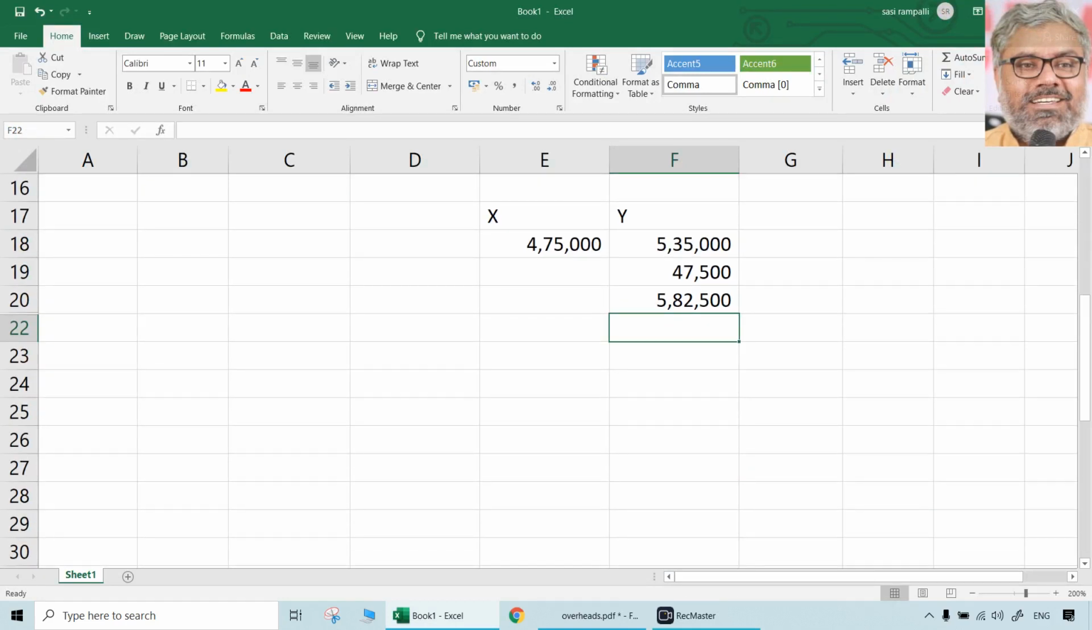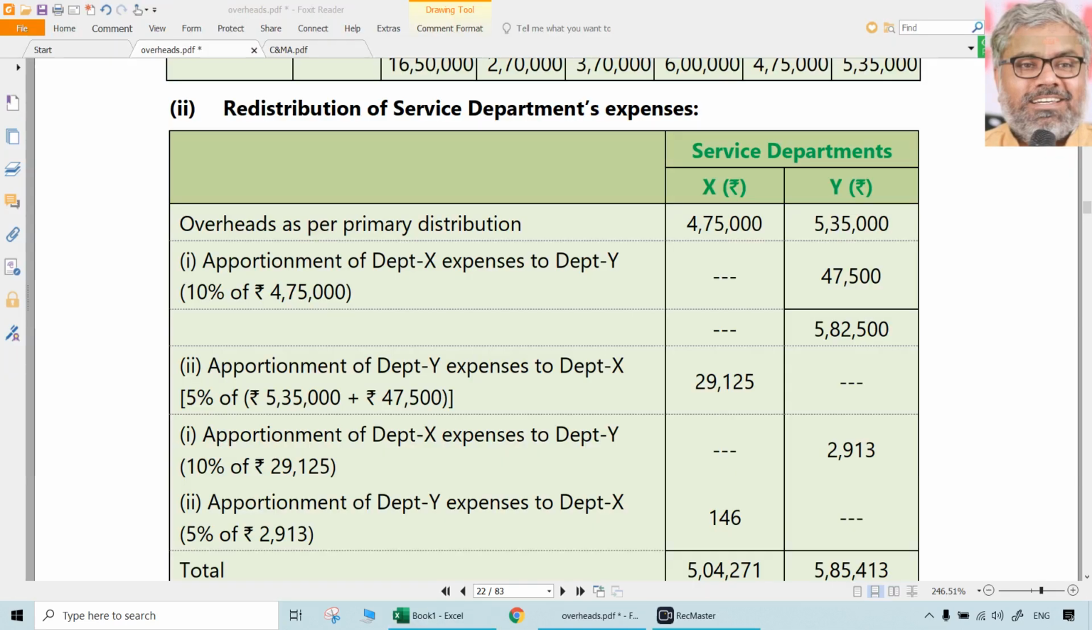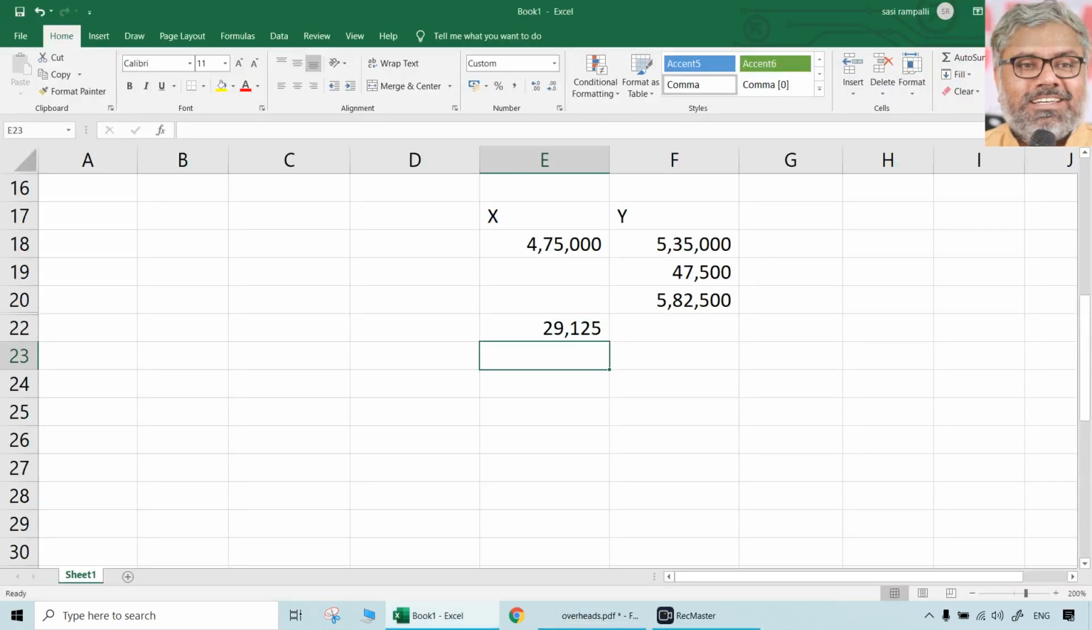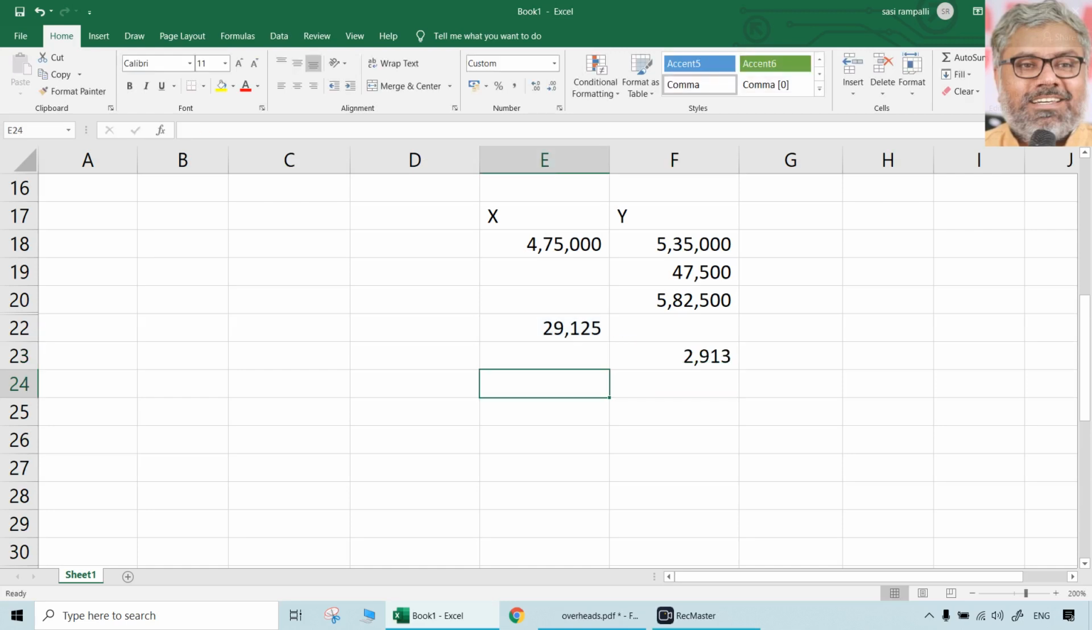5,82,500 is Y's cost now. Then how much of that should come to X? 5% of that should come to X, 29,125, isn't it? And out of that, another 10% has to go to Y, 2913. Again, 5% of that should come to X.